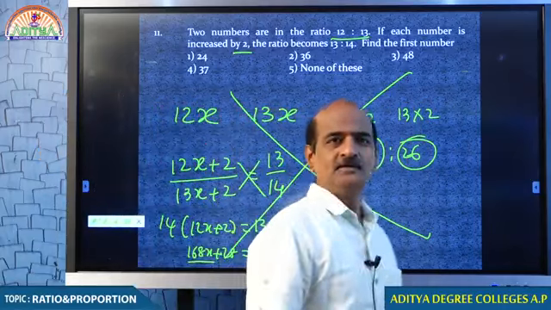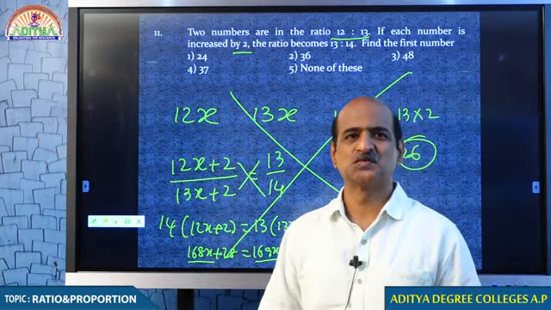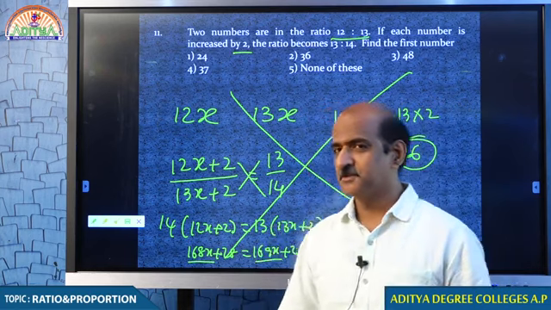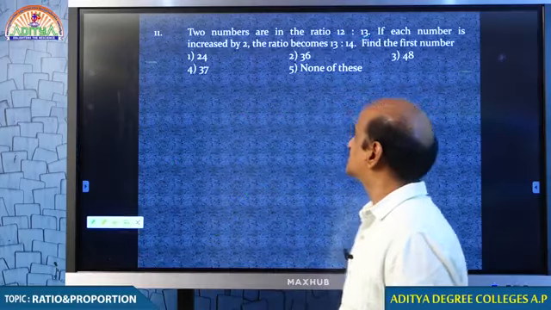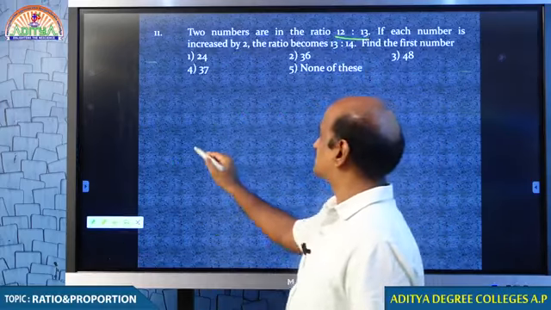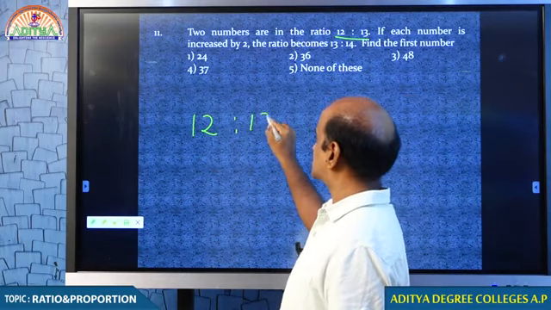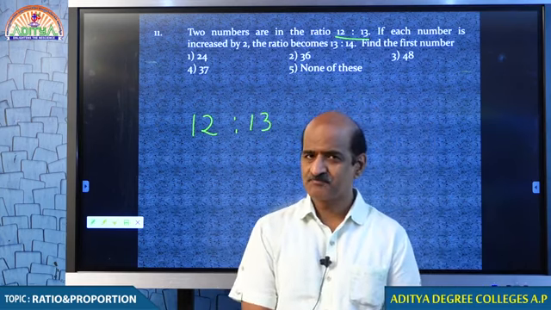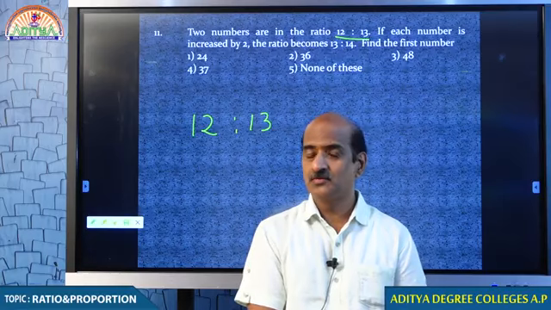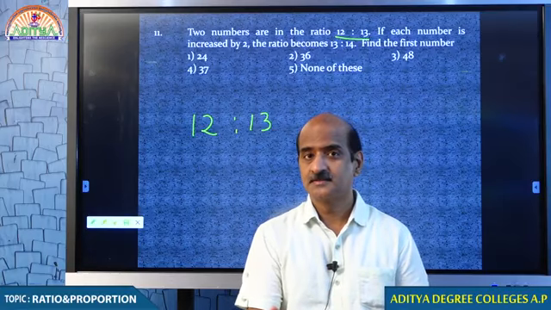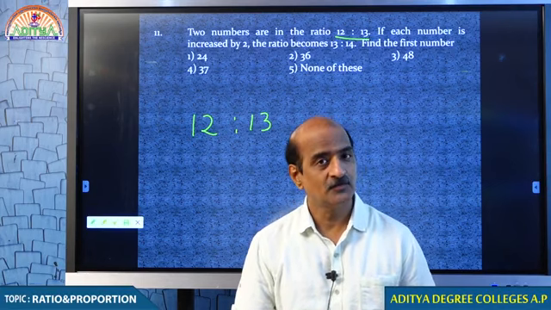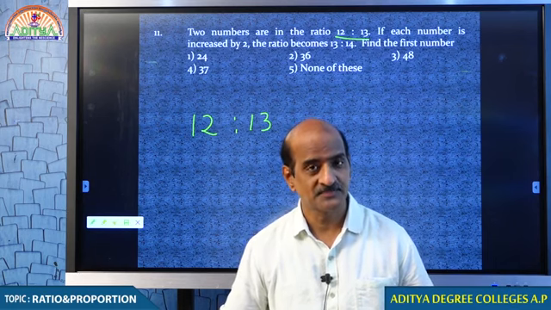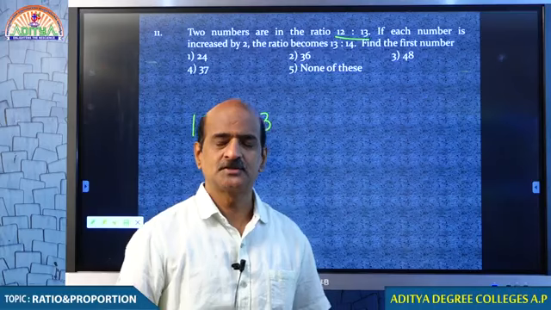Then how are we going to discuss this question? In a very technical way, in a very refined way. Should I tell you that? Just look at that. Two numbers are in the ratio 12:13. What is the first number? Is it 12? No. 12 parts. It can be 12, 24, 36, 48, anything. The numbers are in the ratio 12:13.